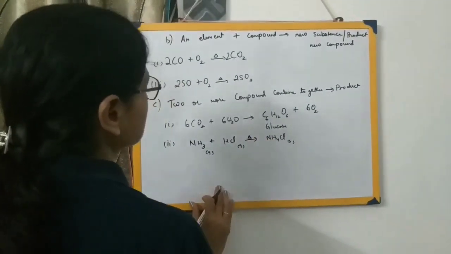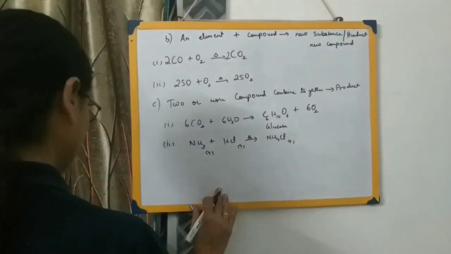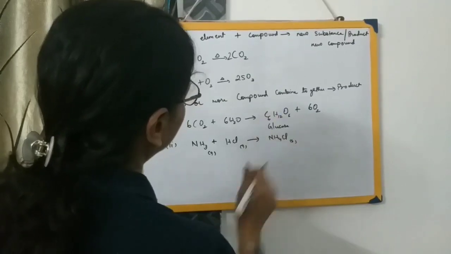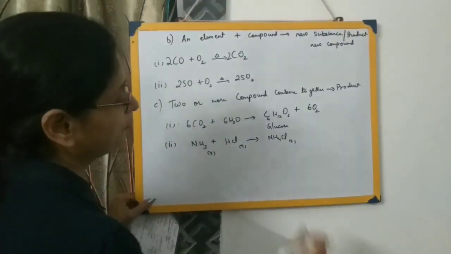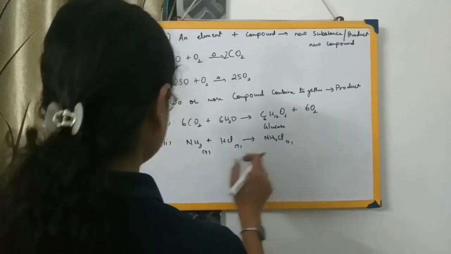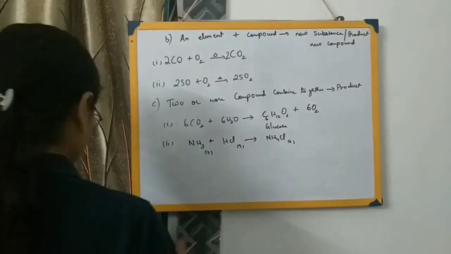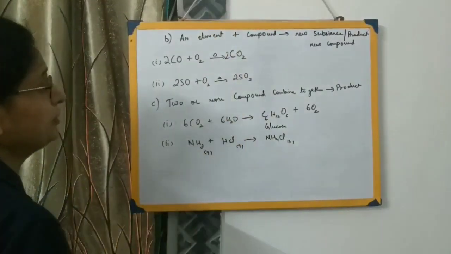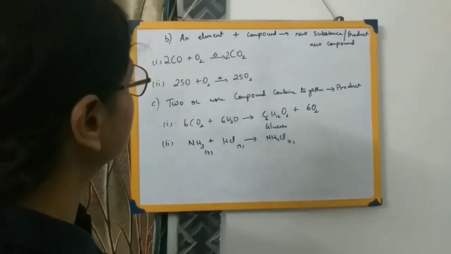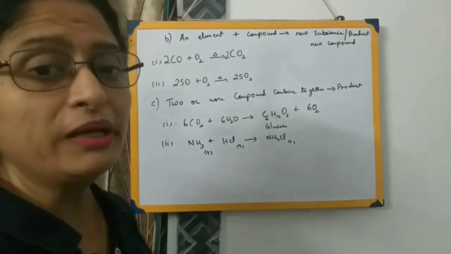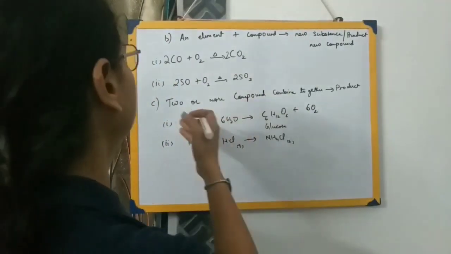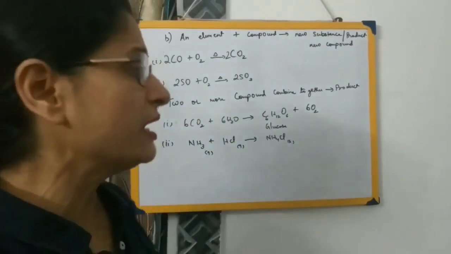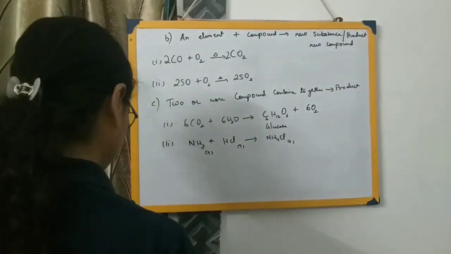Ammonia is heated in presence of hydrogen chloride forming ammonium chloride, or simply ammonia, here heating will not be required. Ammonia with hydrogen chloride, it will be forming ammonium chloride, which is a solid substance over here. So these are the 3 main types of combination reaction, that is when 2 elements combine, when an element and a compound combine, and when 2 or more compounds combine together to give us a product.